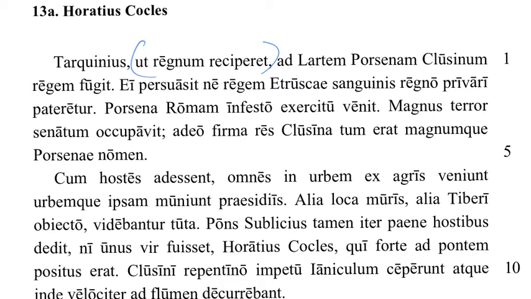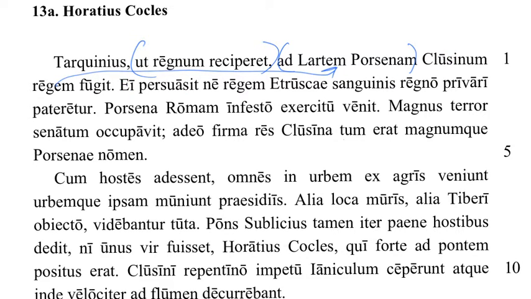Let's see. Ad Lartem Porcenam. Okay, Lars Porsena, new character. He is our new bad guy. And where is Lars Porsena? At Clusinum, another locative. And Lars Porsena, of course, is the king. And Tarquinius fled to him, the king, at Clusinum.